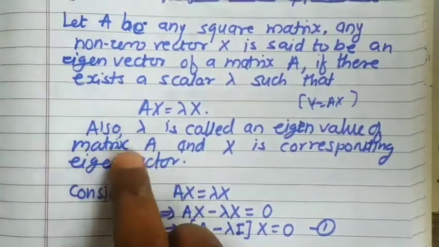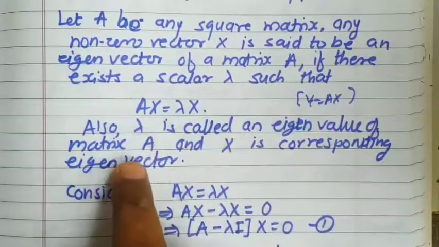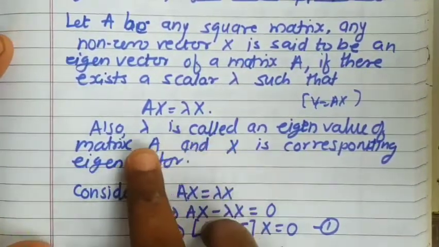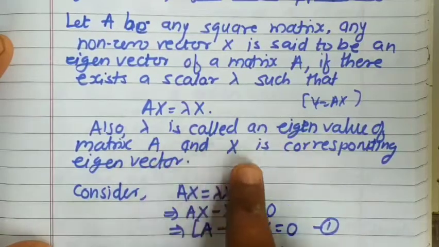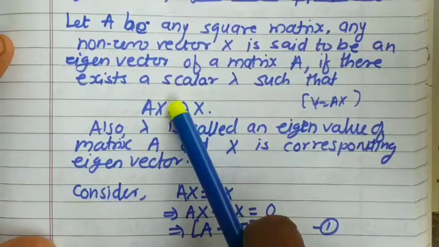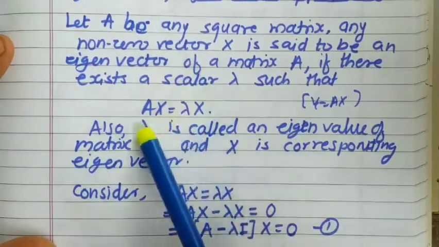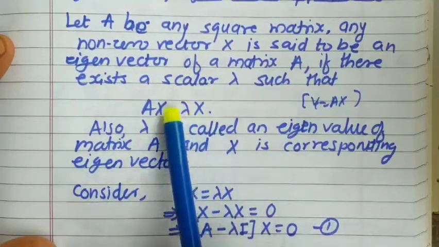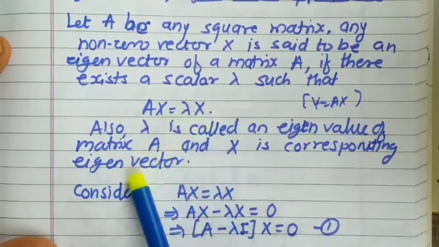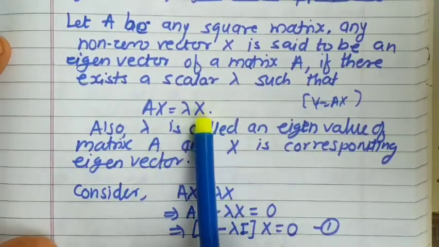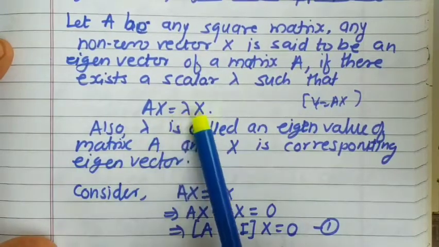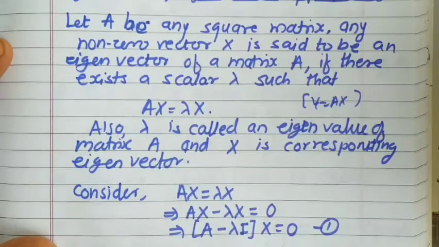Next, lambda is called an eigenvalue of A and x is the corresponding eigenvector. So whatever number you get here, this lambda will be one of the eigenvalues of this matrix A, and x will be the eigenvector corresponding to that particular lambda. For different lambda we'll have different vectors.